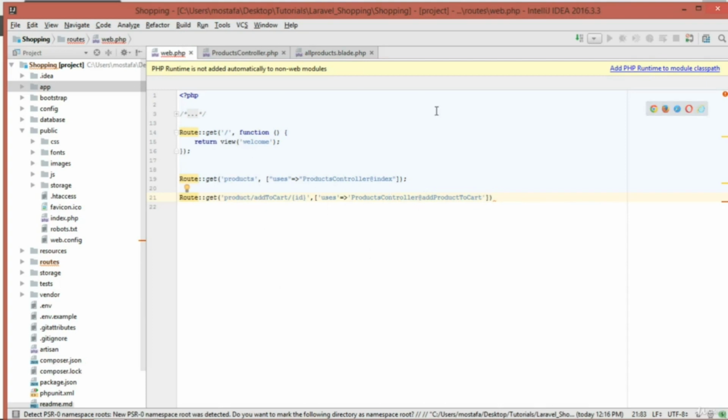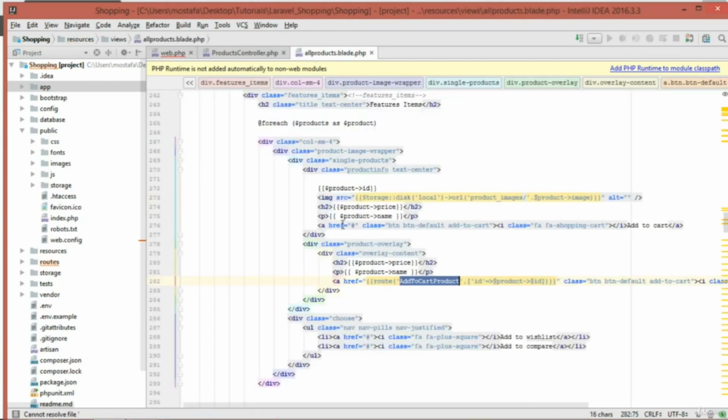And to specify a name for a specific route, all you need to do is to pass with this array the key as, and then the name of the route. So the name of the route should be identical to this one, the add to cart product key that we added inside our view.